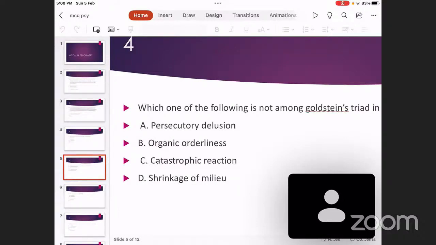The difference between pseudo-dementia and dementia is, in pseudo-dementia, the patient will be complaining that I don't remember anything. But in real dementia, the patient does not complain anything. The relatives complain that the patient forgets things. That's the difference between dementia and pseudo-dementia. Again, there can be questions regarding the drug of choice in dementia.